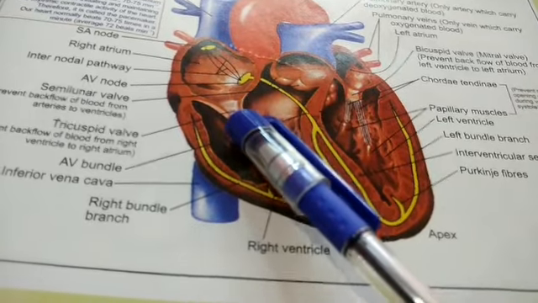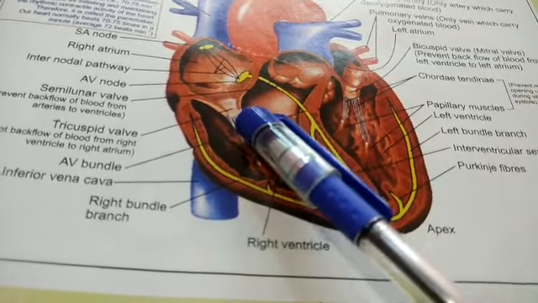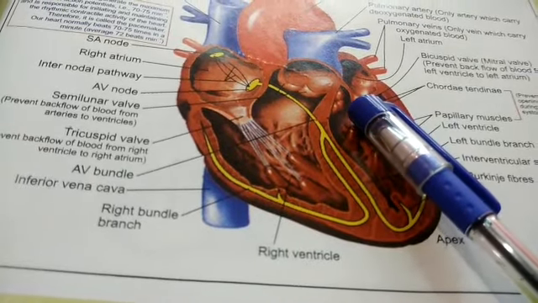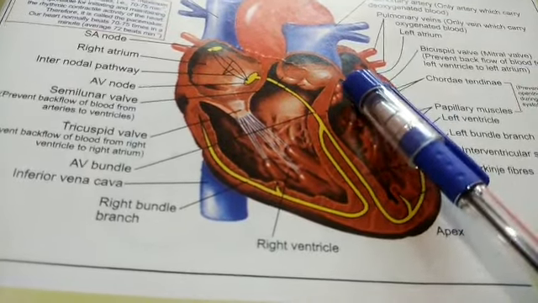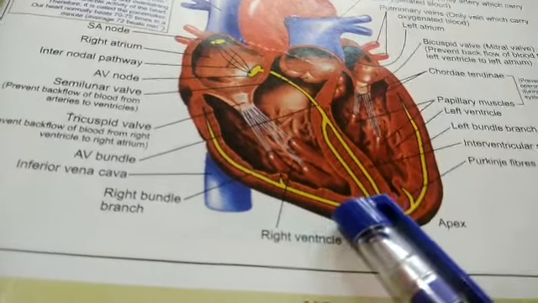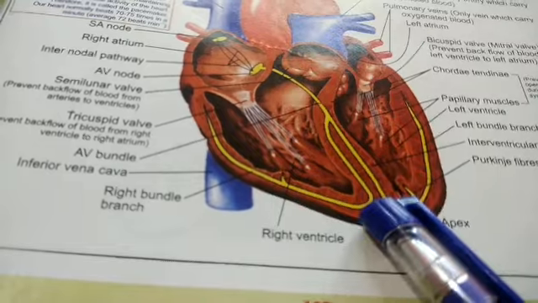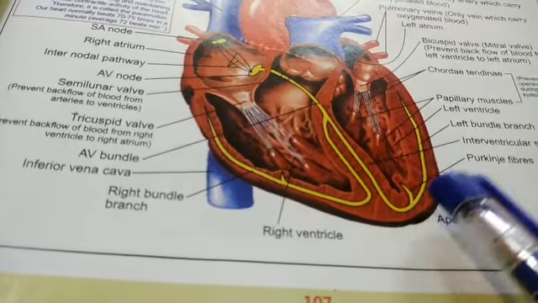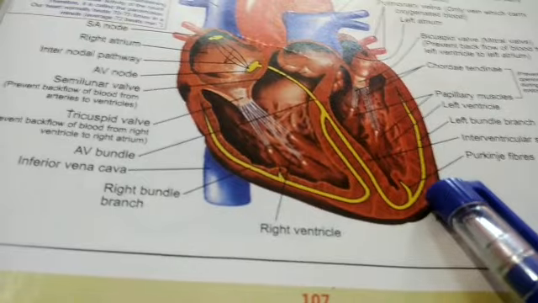On the right side, the valve present is known as the tricuspid valve. And the valve present between the left atrium and the left ventricle is the bicuspid valve. Both the ventricles also have valves called semilunar valves to distribute the blood.